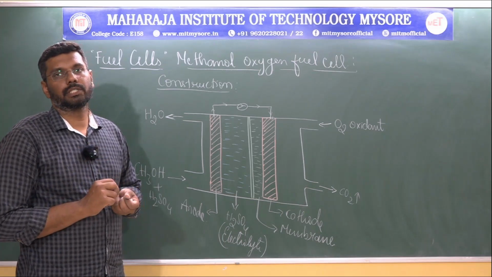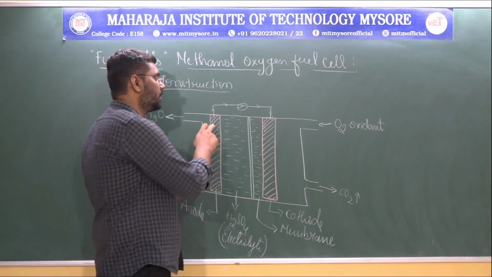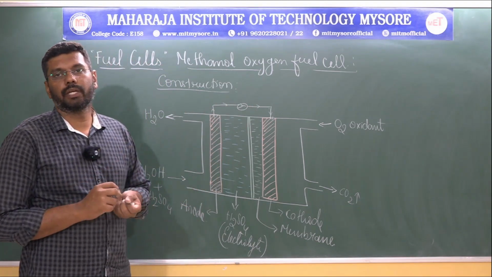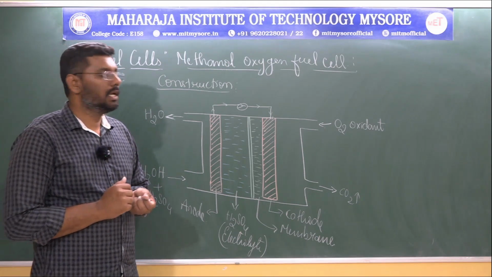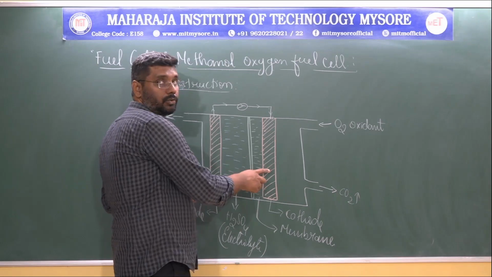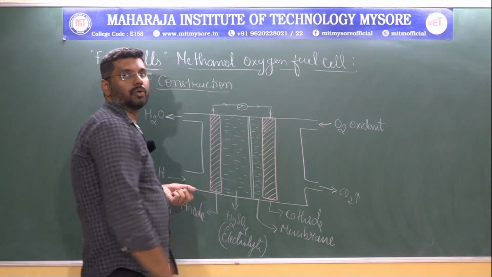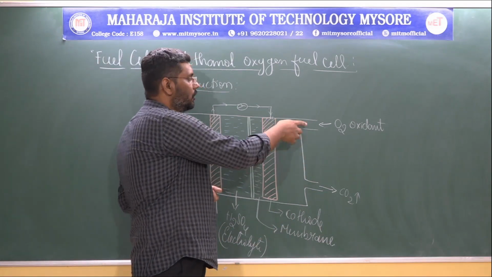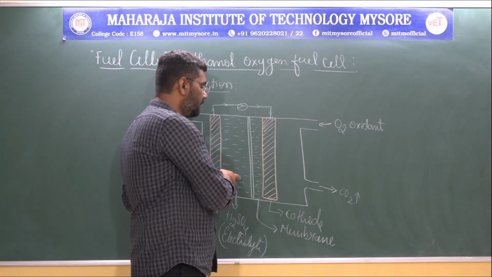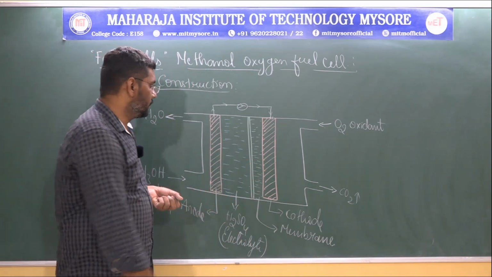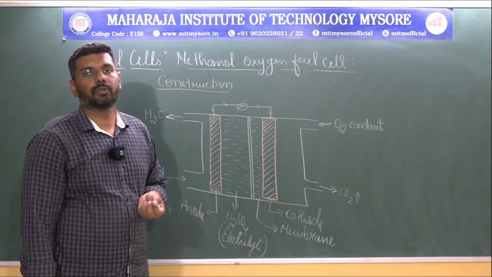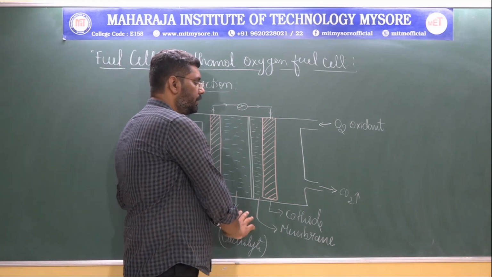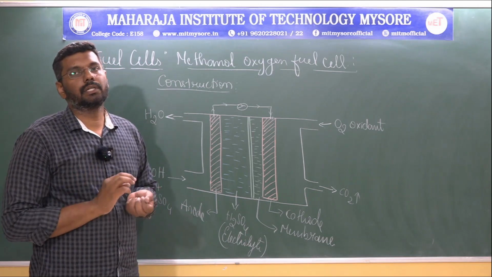When methanol undergoes oxidation, it releases electrons, and the released electrons will migrate from the anode towards the cathode through the outer circuit, where the energy will be drawn and converted into electricity. At the same time, we are passing the oxidant, that is oxygen, through the other side towards the cathode, and oxygen will diffuse through the cathode and reach the membrane, where this oxygen combines with hydrogen and leads to the formation of water. So this is about the complete construction of the methanol oxygen fuel cell.